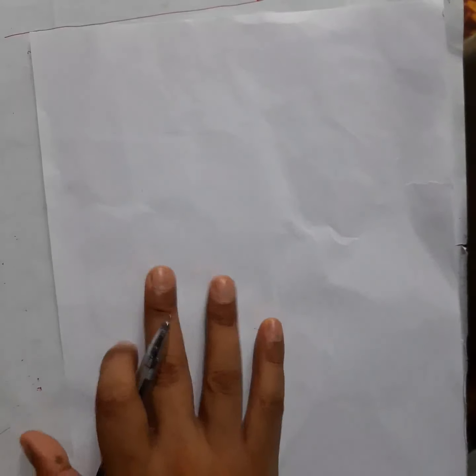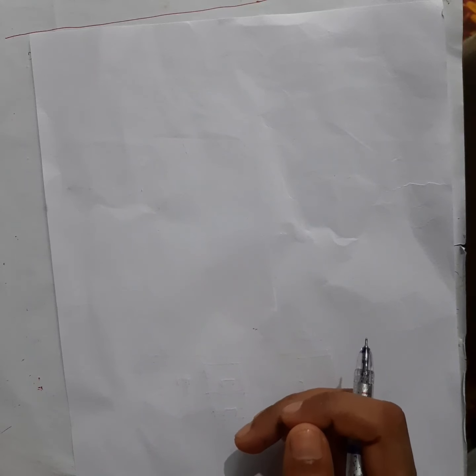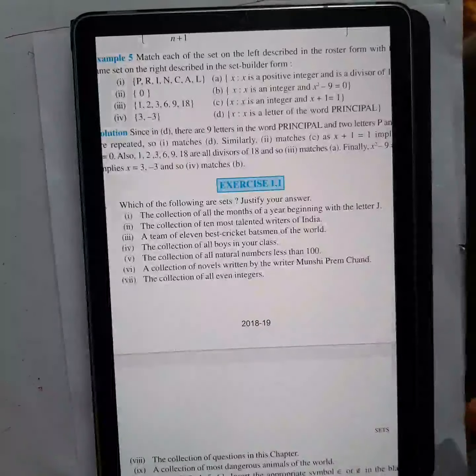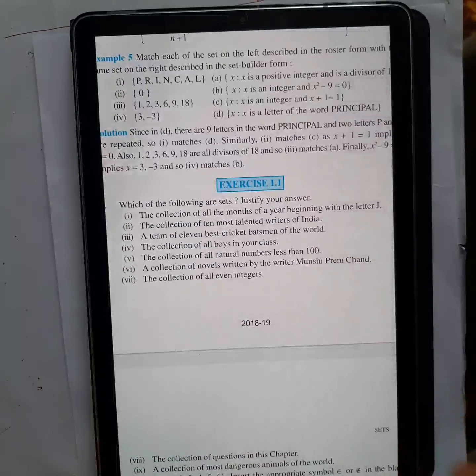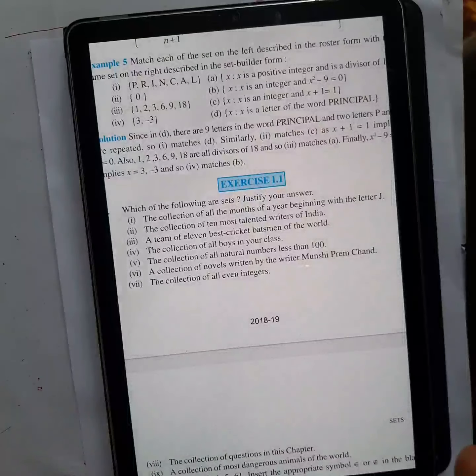Okay students, so in the last video we have understood what was set, right? So from the exercise some questions are there, we will discuss about that. Okay, so set was what? It was collection of well-defined object. Okay, not any kind of object, well-defined it should be. You must be able to list the elements there.